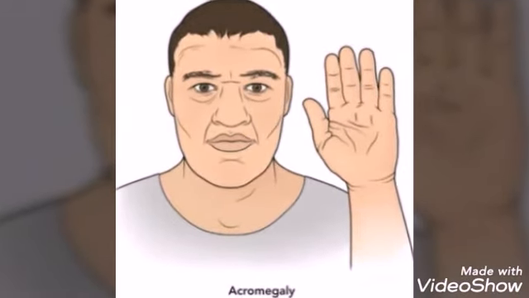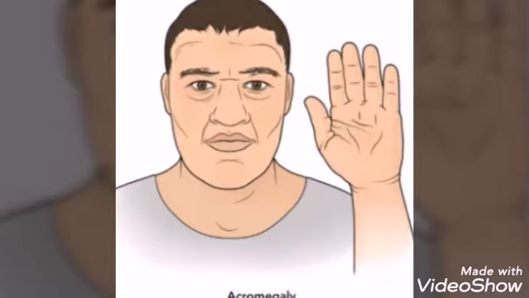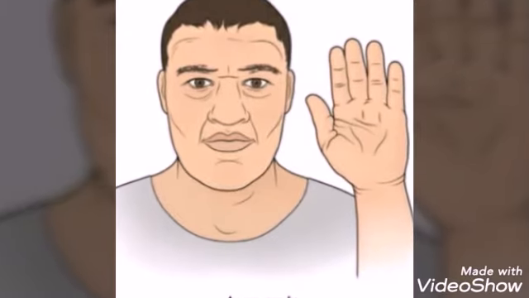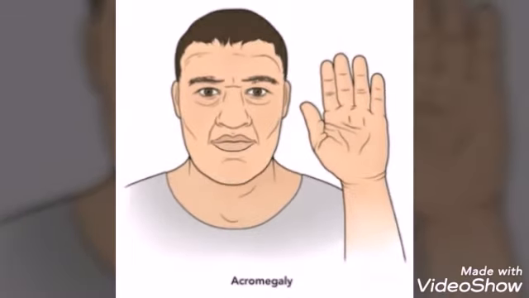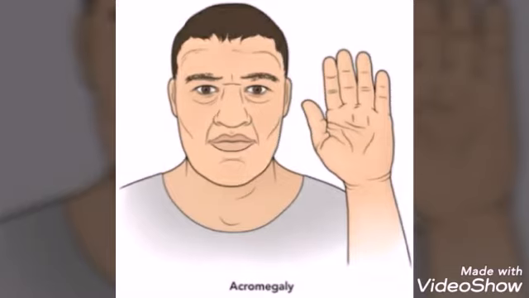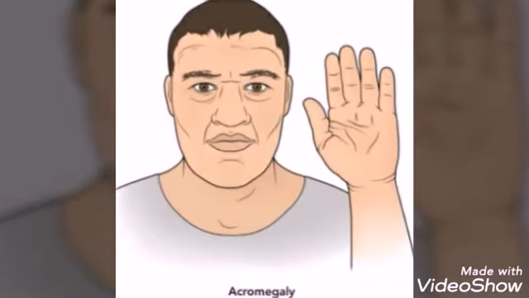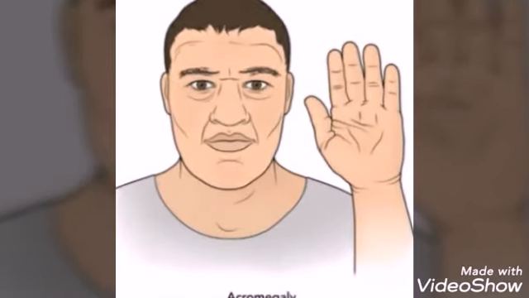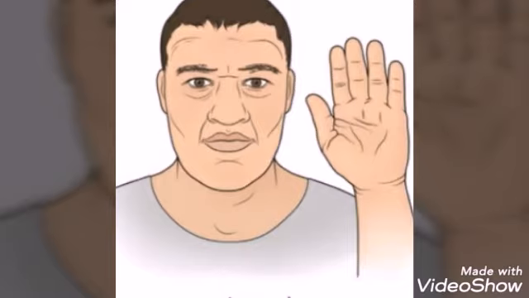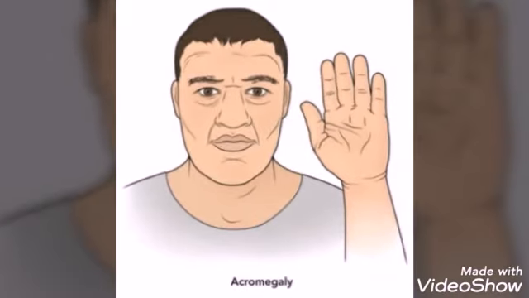So dwarfism and gigantism are caused in children. This acromegaly is caused in adults. So these are the disorders caused by growth hormone. Excess secretion or less secretion of growth hormone causes dwarfism, gigantism and acromegaly.